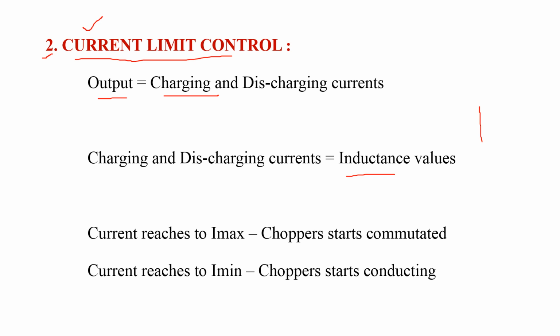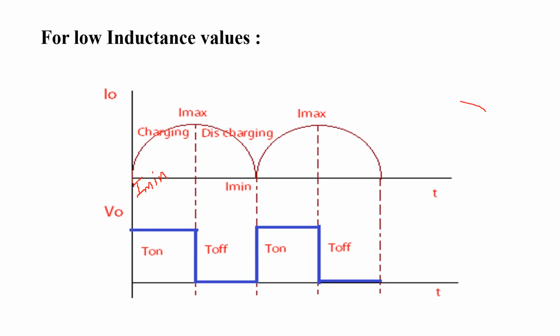This one we are going to discuss by using the waveforms. These are the waveforms related to controlling the output voltage of chopper by using current limit control. In this, I0 is the load current and V0 is the load voltage or output voltage. In this case, consider inductance is low. If the inductance is low, then load current takes less time for charging as well as less time for discharging. This is the time required for charging the load current. Similarly, this is the time required for discharging the load current.